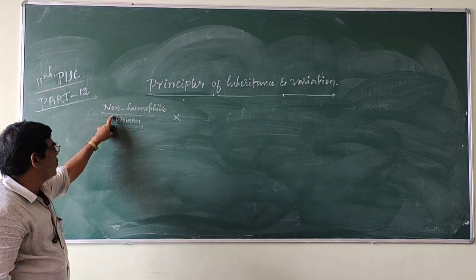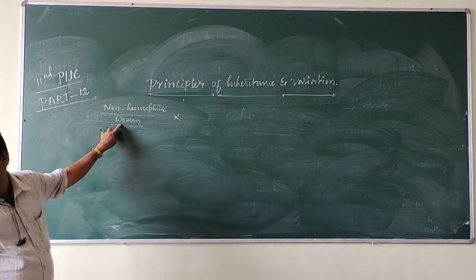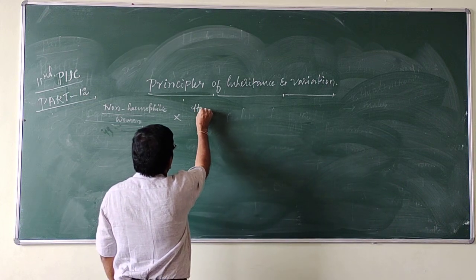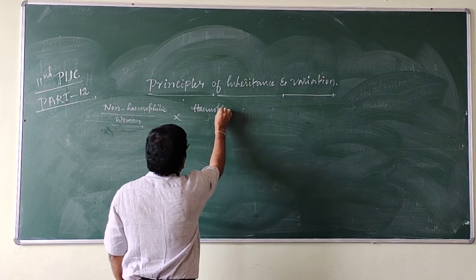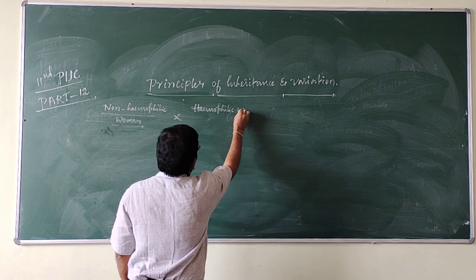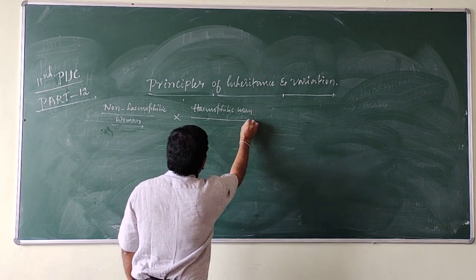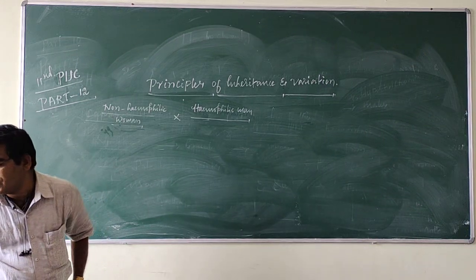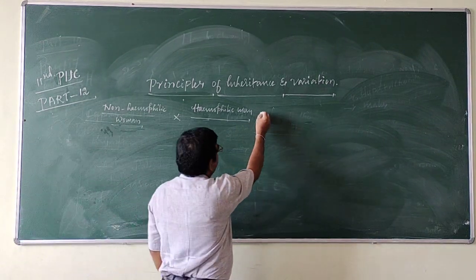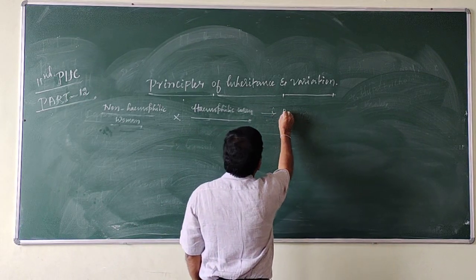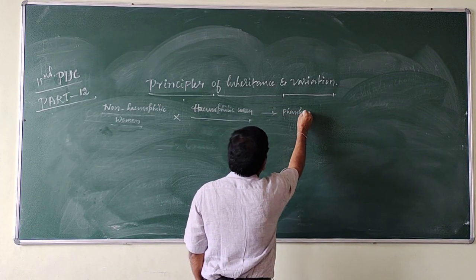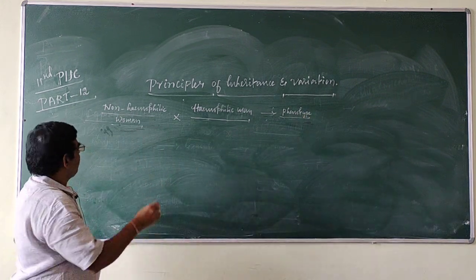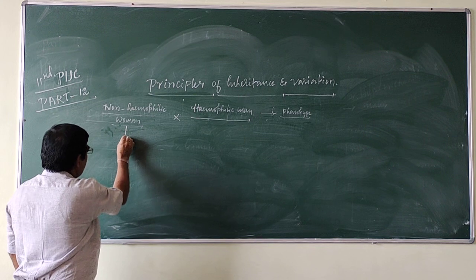Normal non-hemophilic woman and hemophilic man. So this is the phenotype.